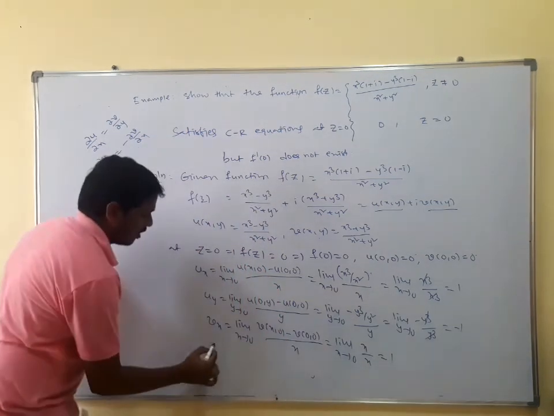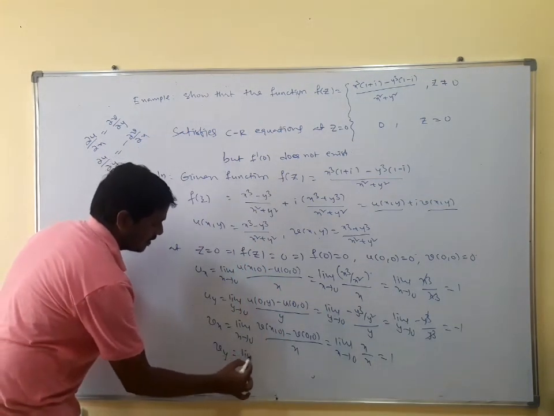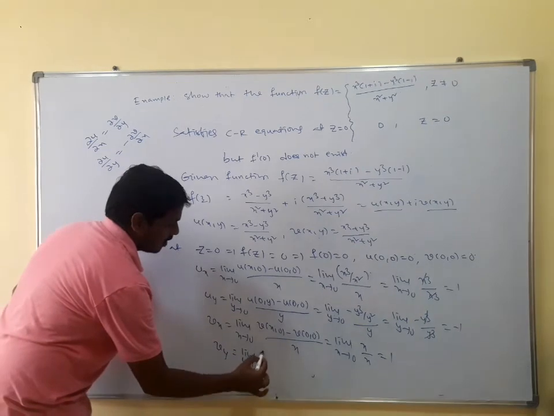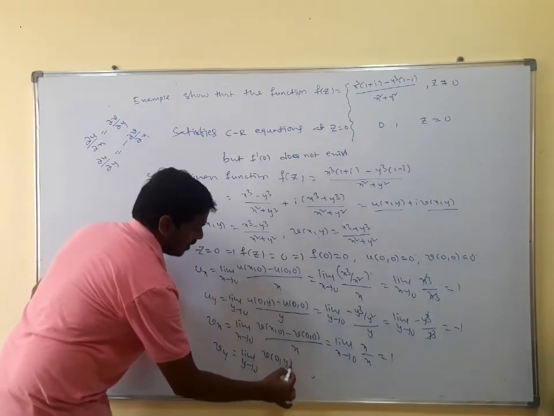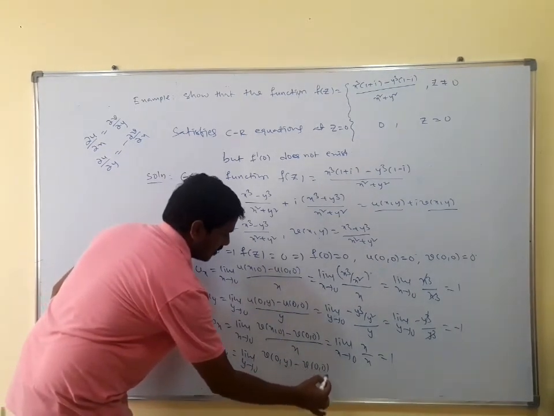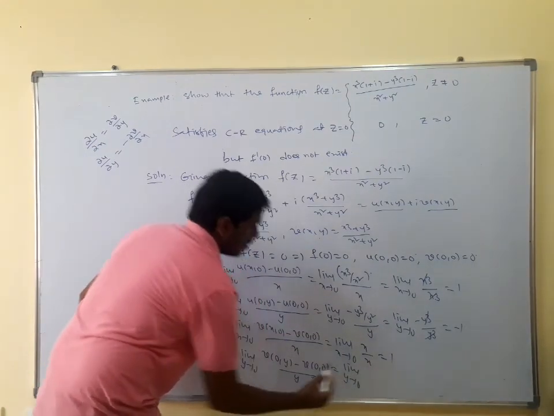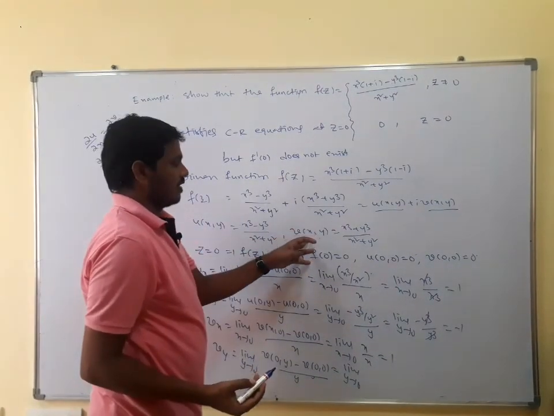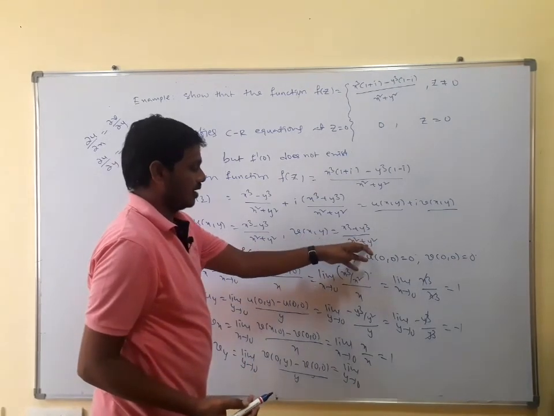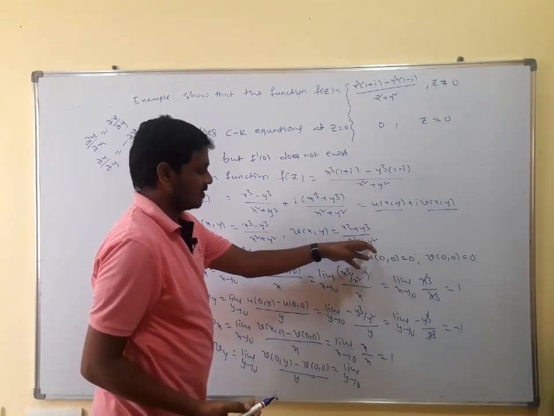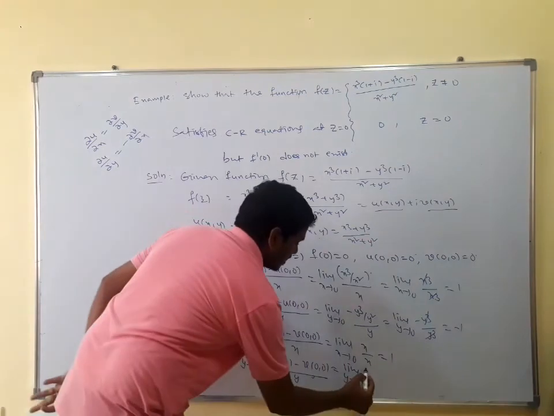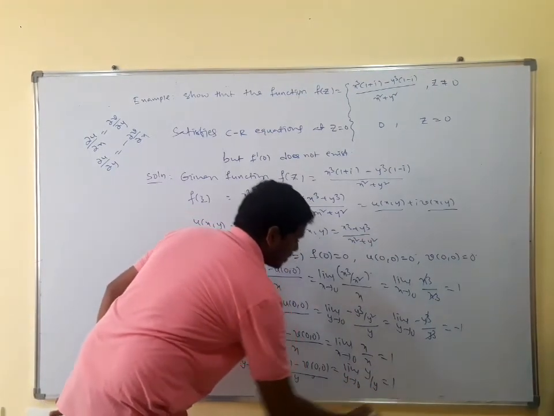Now v y is equal to limit y tends to 0 of v of 0 comma y minus v of 0 comma 0, divided by y. Here it is limit y tends to 0. Let's take x is equal to 0 in v of x comma y, that is y cube divided by y square. Y cube divided by y square is nothing but y divided by y, which is equal to 1.